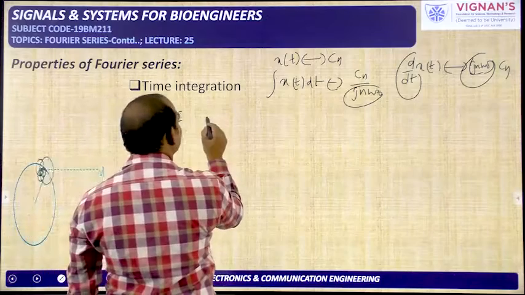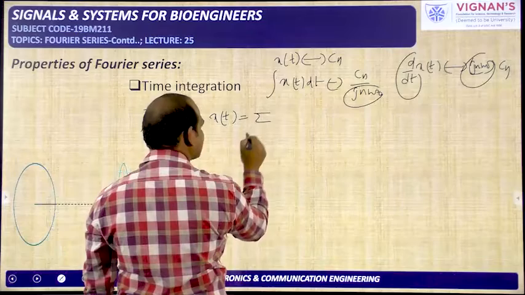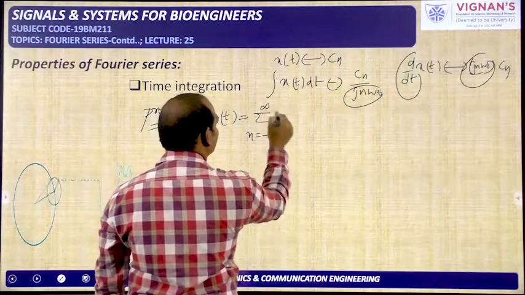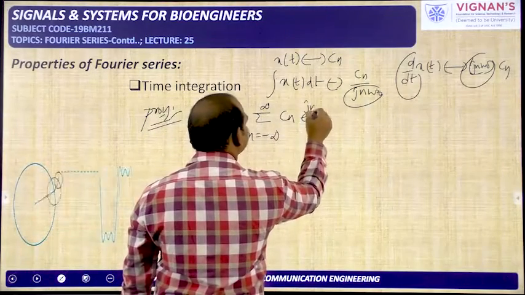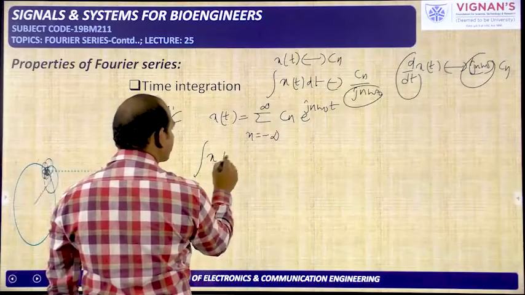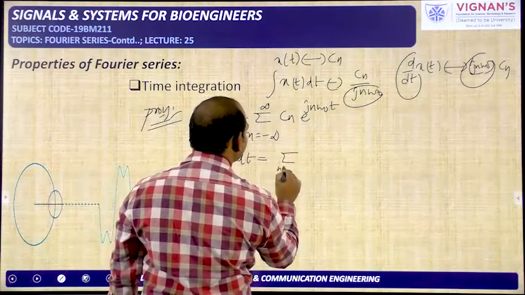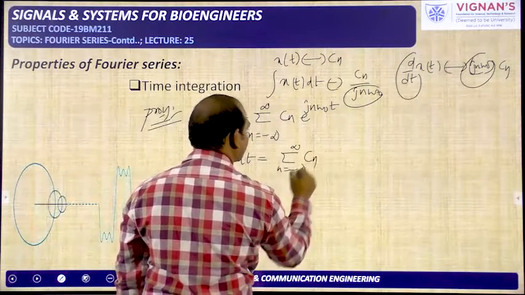Proof for this one. So x of t from the exponential Fourier series is written as sigma n from minus infinity to plus infinity cn e power jn omega naught t. If you do the integration on both sides, integral x of t dt, then sigma n from minus infinity to plus infinity cn I am writing here.